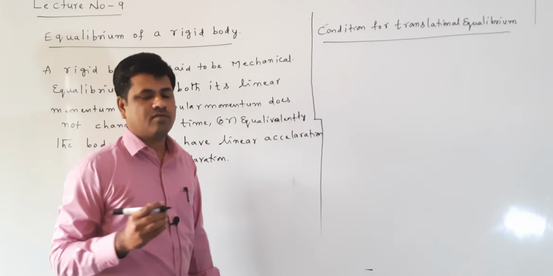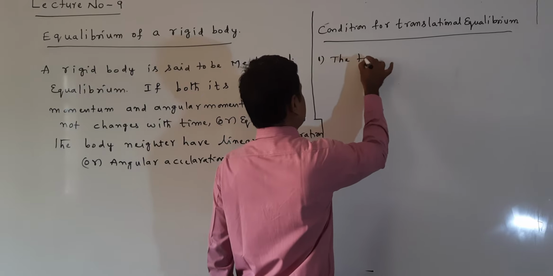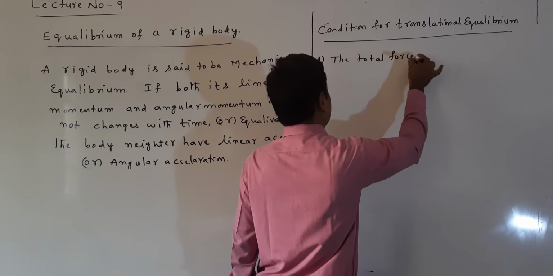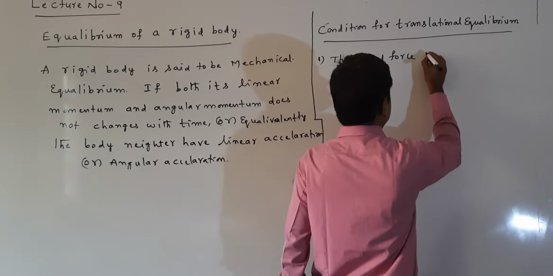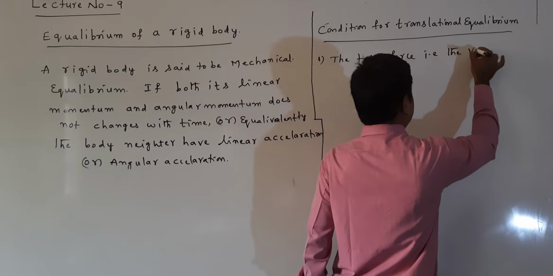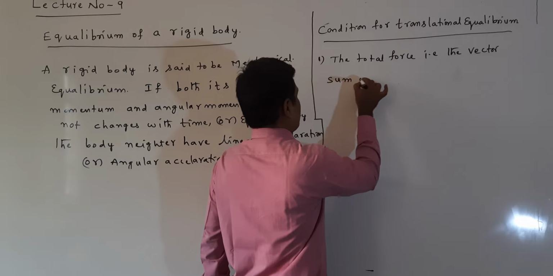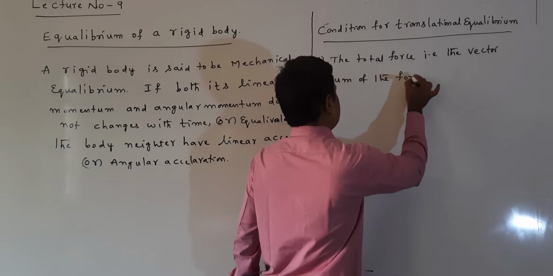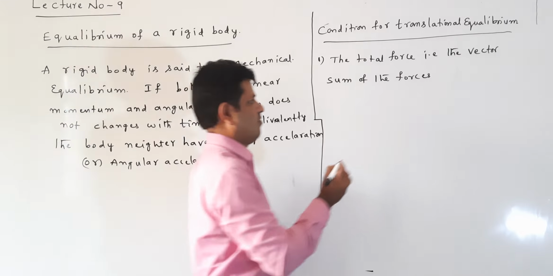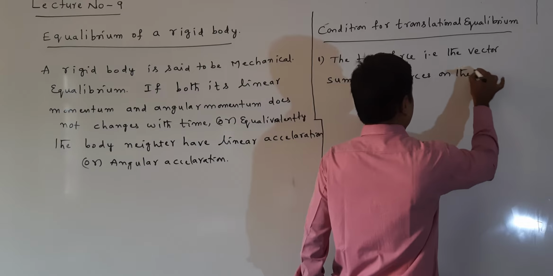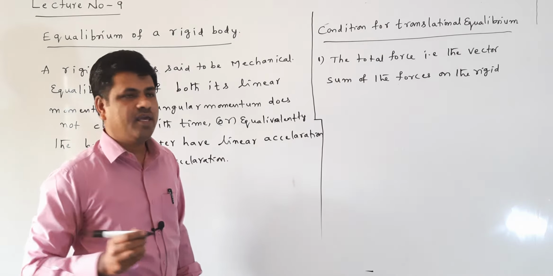Listen here. The total force, nothing but the vector sum of the forces on the rigid body, is 0.